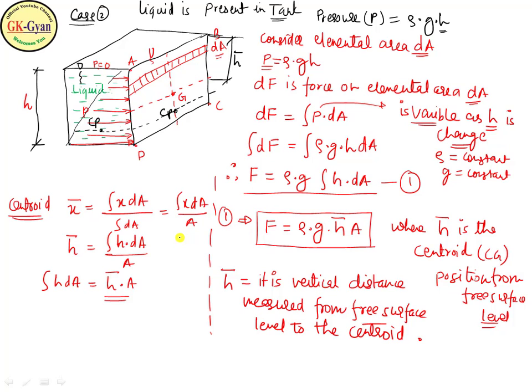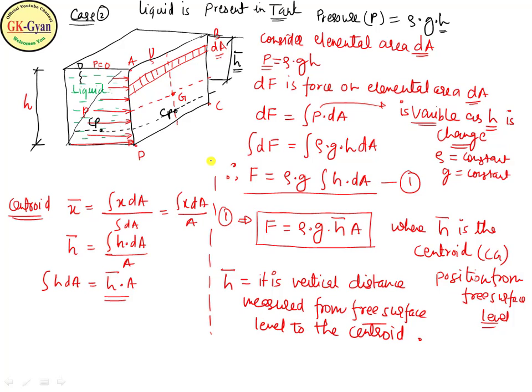So what is the procedure here? You first locate the centroid of plane ABCD and measure its distance from the free surface level; that is called h bar. So h bar is the distance of the center of gravity below the free surface level.